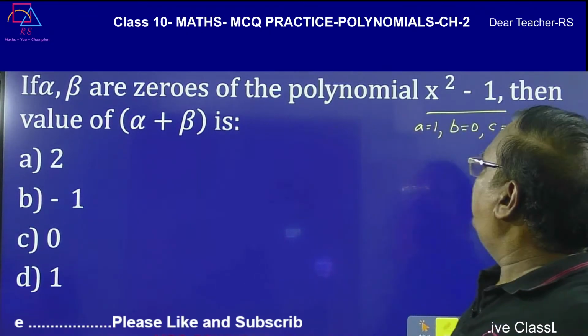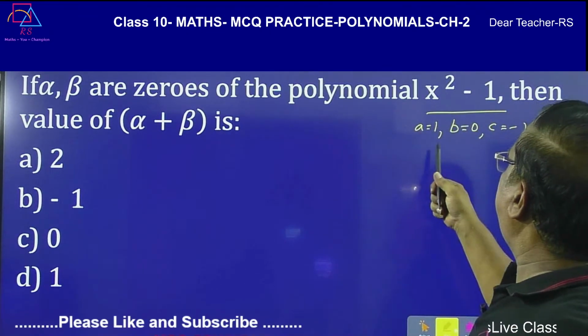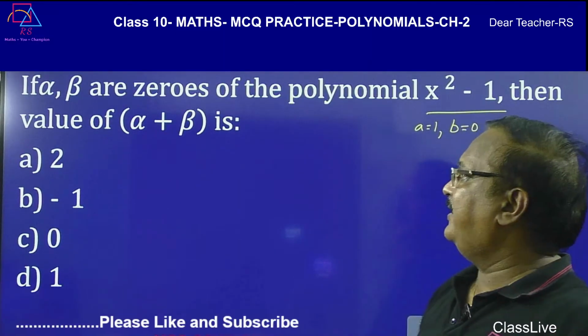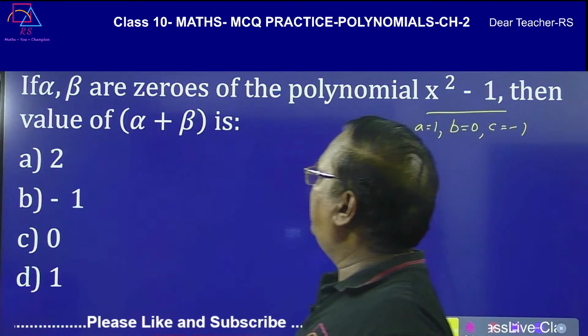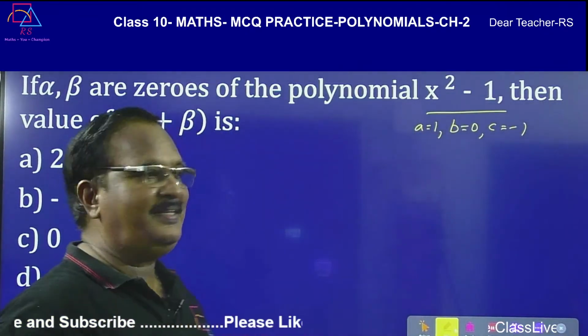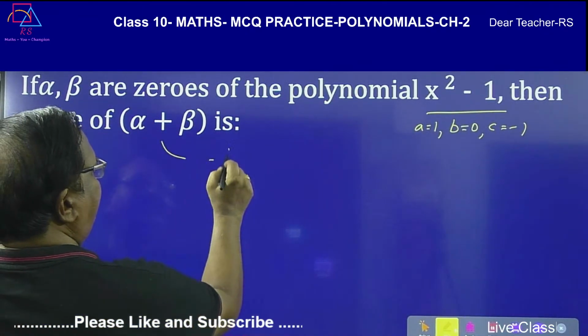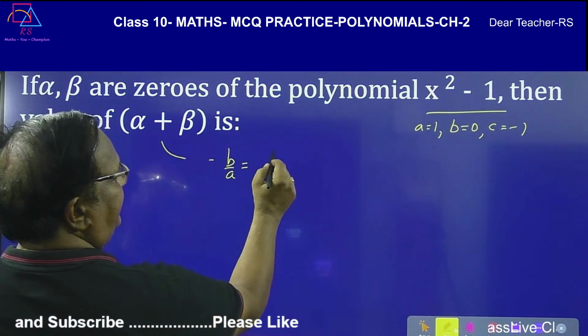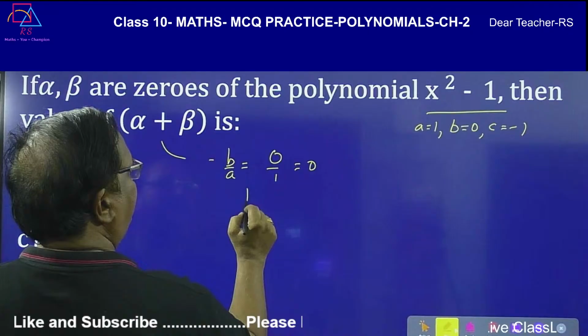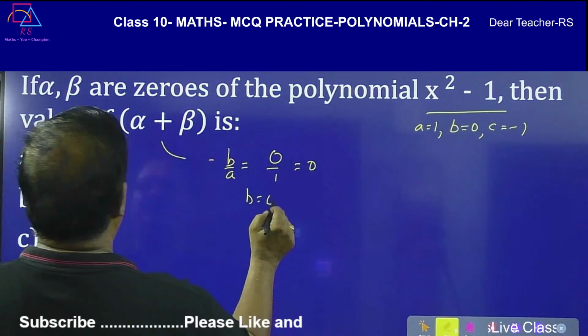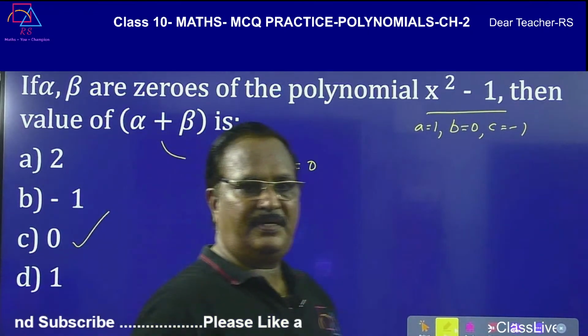Okay, so now A is equal to 1, B is equal to 0 and C is equal to -1. So अभी alpha plus beta चाहिए हमको. Alpha plus beta is very simple, it is equal to -b by a. So 0 by 1 is 0. So this is the answer.